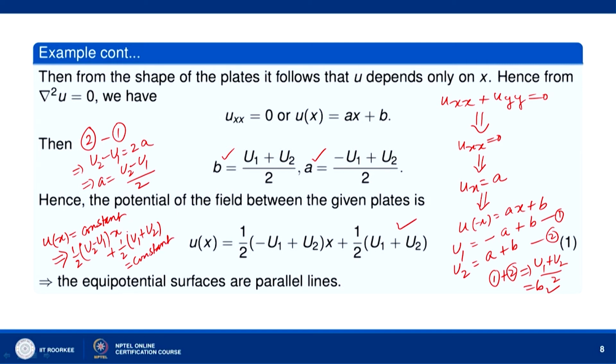Since (u1 + u2)/2 is a constant and (u2 - u1)/2 is a constant, this implies that x is equal to some constant c.